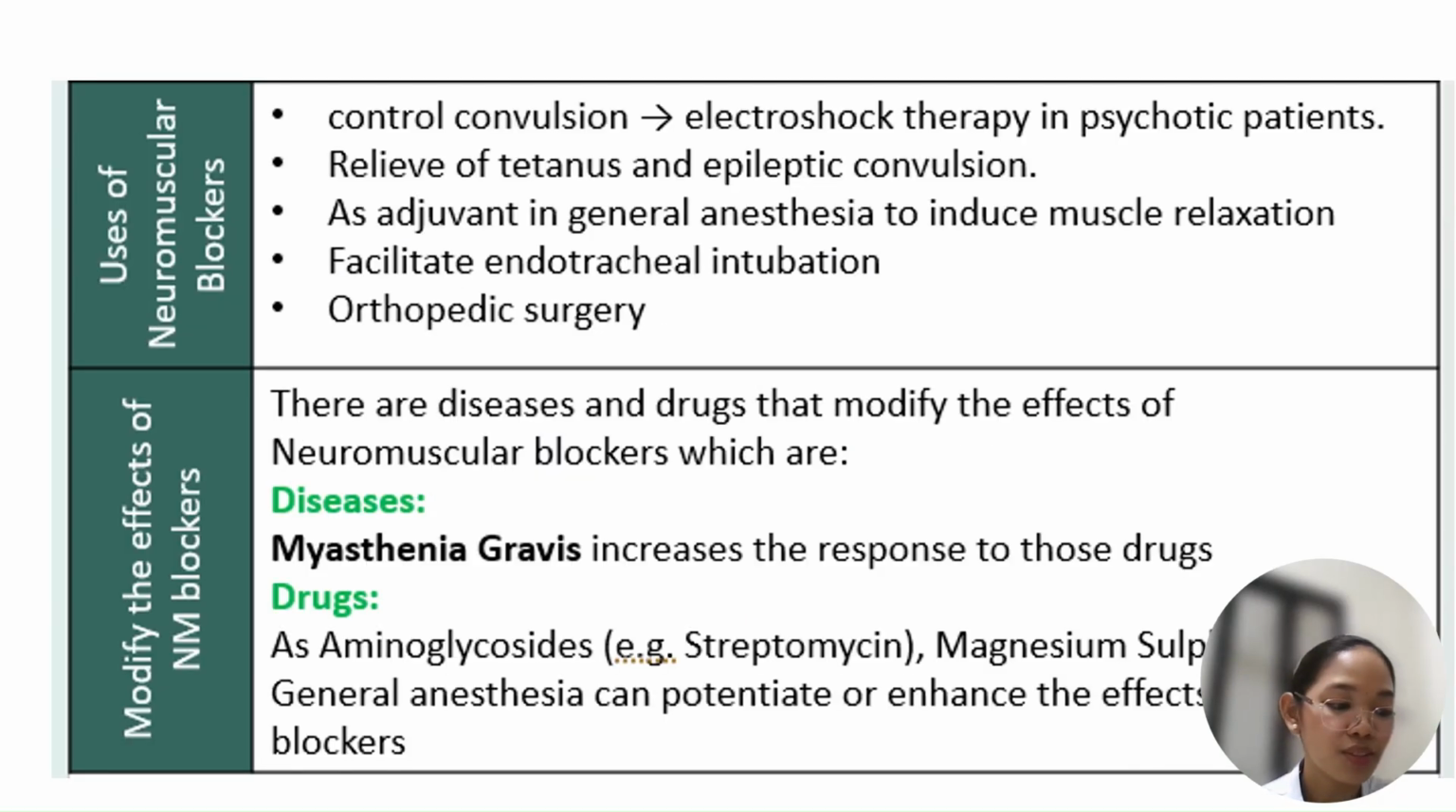Okay, so here are your uses for your neuromuscular blockers. We have to control convulsion, relieve tetanus convulsion, and use muscle relaxation during anesthesia, and then facilitate tracheal intubation, when you insert the tube so the patient can breathe. Orthopedic surgery also, to relax the muscle. So there are also diseases that can change the activity of the drug.